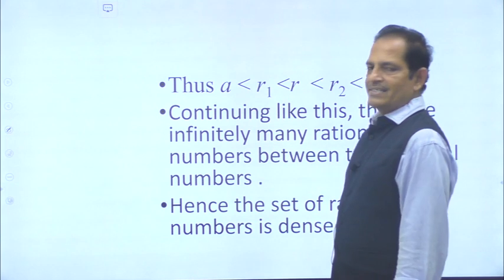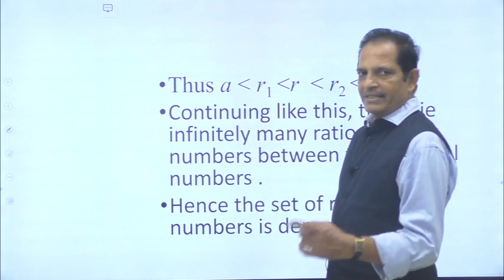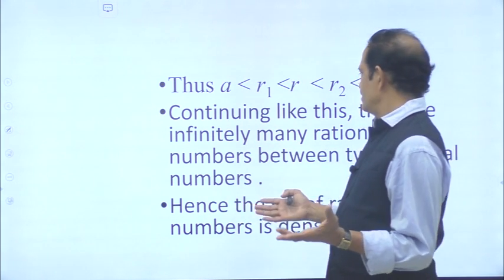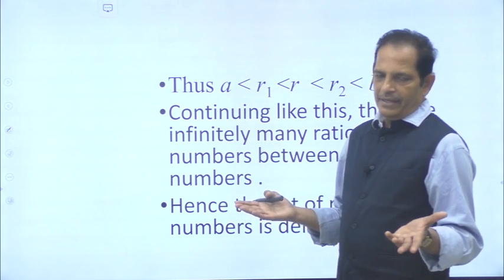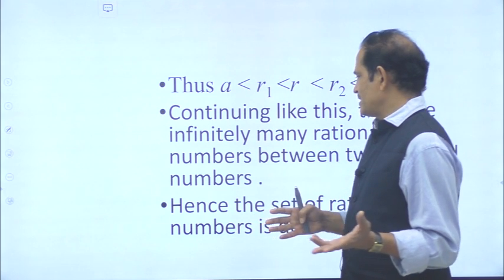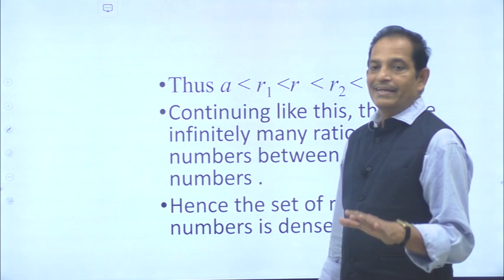Now there are three rational numbers between A and b: r1, r, and r2. So continuing like this, there lie infinitely many rational numbers between two rational numbers A and b. Hence the set of rational numbers is dense.